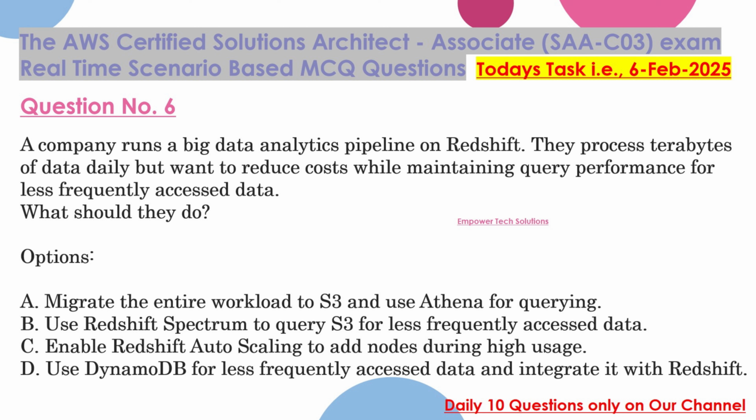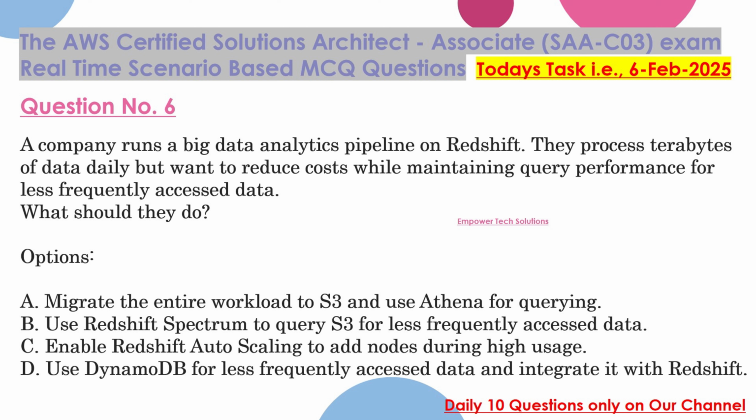Question 6. A company runs a big data analytics pipeline on Redshift. They process terabytes of data daily but want to reduce costs while maintaining query performance for less frequently accessed data. What should they do? Options: A. Migrate the entire workload to S3 and use Athena for querying. B. Use Redshift Spectrum to query S3 for less frequently accessed data.